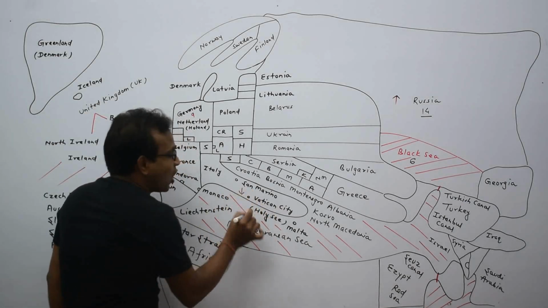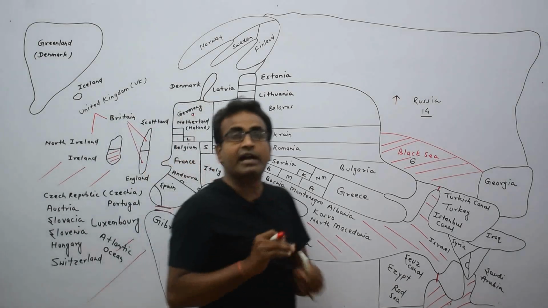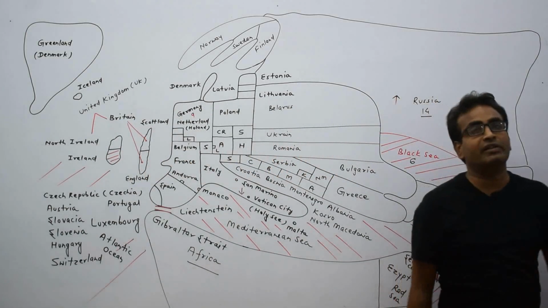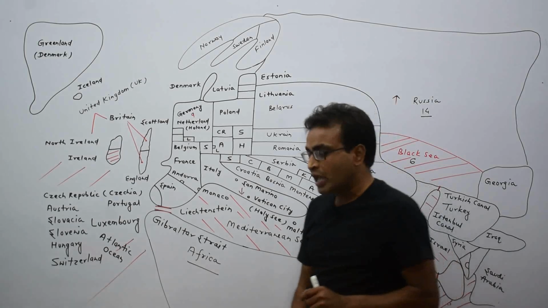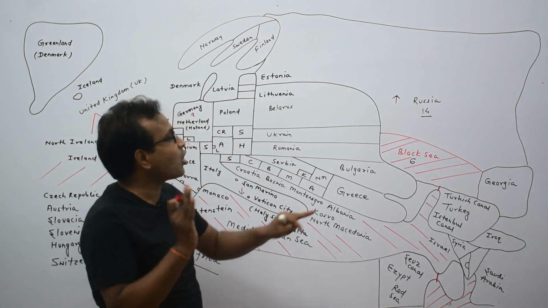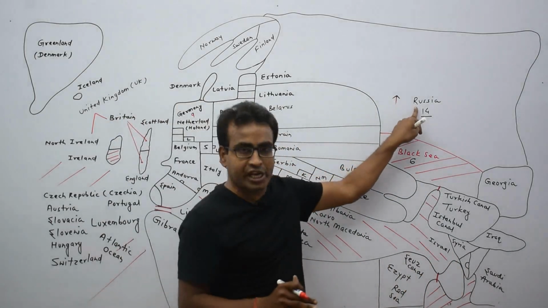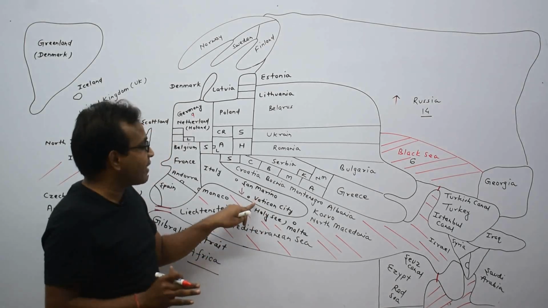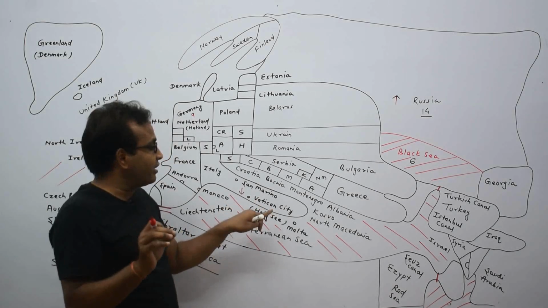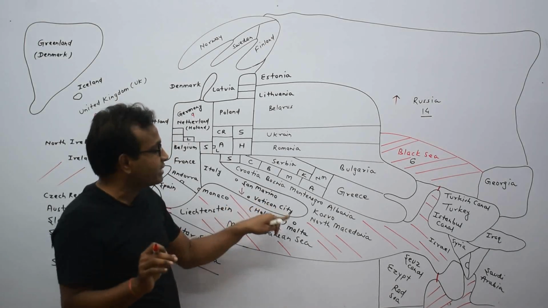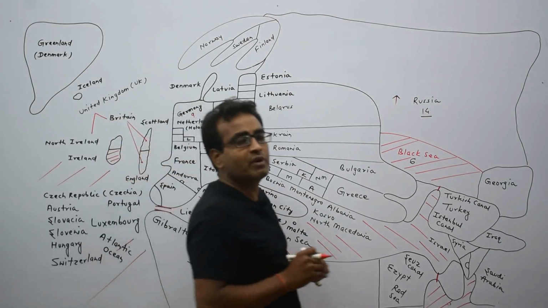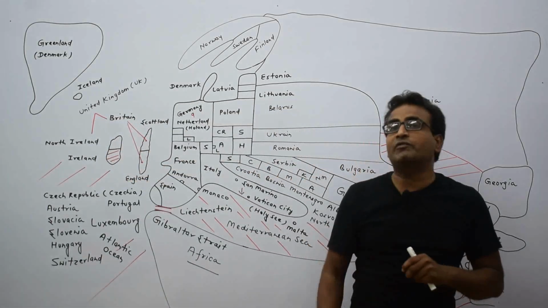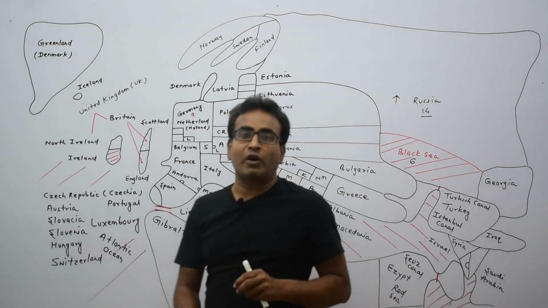Vatican City or Holy See is the smallest country in the world area wise. Area wise, the largest country in the world is Russia, and the smallest country in the world is Vatican City.